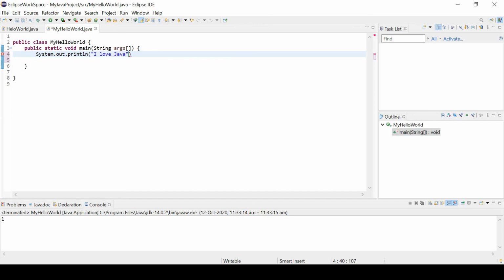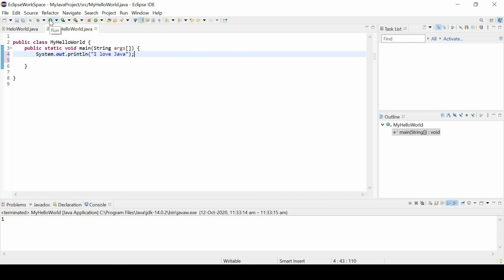Then when you run it, it's showing some error. You need to put a semicolon here. Now it's fine. You need to understand, after each line of code you need to put a semicolon in Java, but in Python it's not needed. Fine.